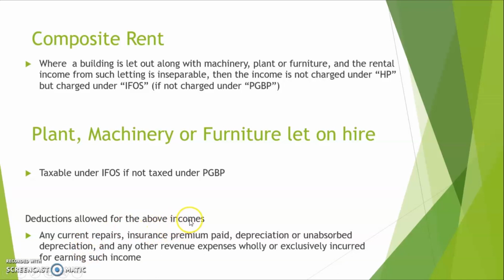Deductions allowed for the above incomes are any current repairs, any insurance premium paid, depreciation or unabsorbed depreciation, or any other revenue expenses wholly or exclusively incurred for earning such income. So very similar to what we learned in PGBP, current expenses, revenue nature expenses that we can deduct on behalf of plant and machinery or furniture or building that we are letting out.